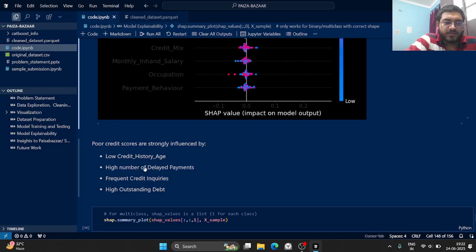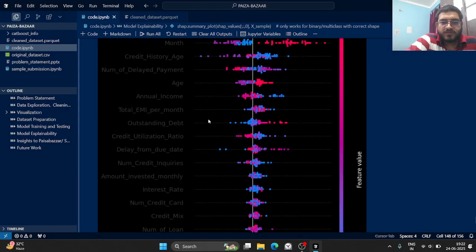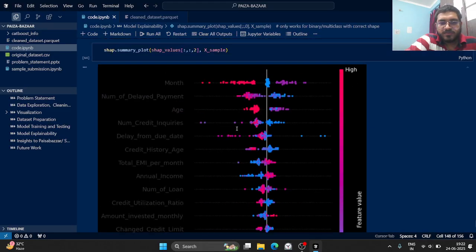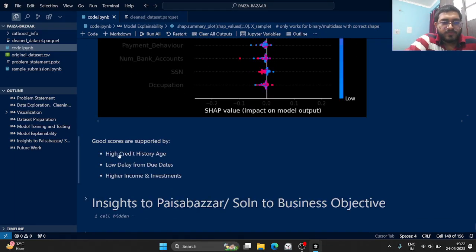I've also written the insights. Poor credit scores are influenced by low credit history age, a high number of delayed payments, frequency of credit inquiries, and high outstanding debt. I also looked at the standard credit score. So this was the plot. And for the good credit score, there is high credit history age, low delay from due days, and higher income and investment.